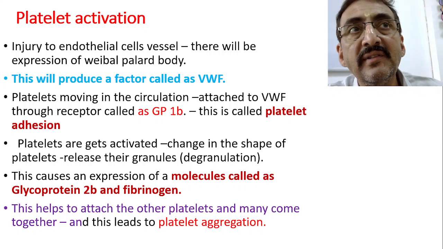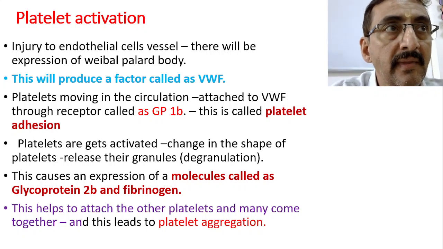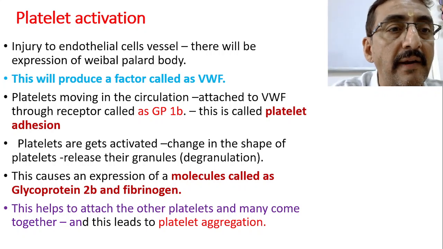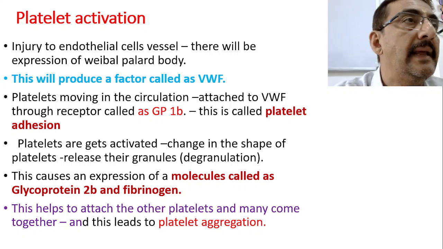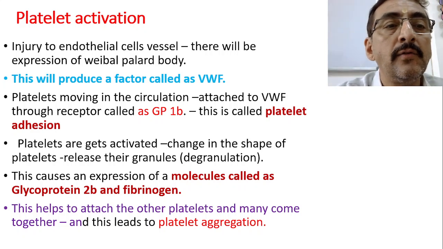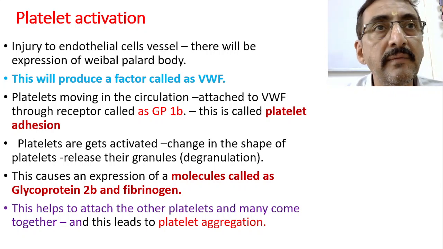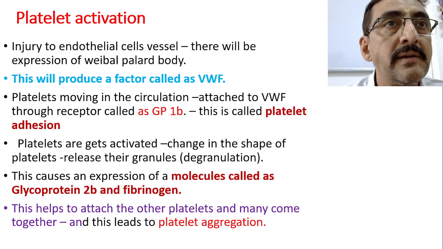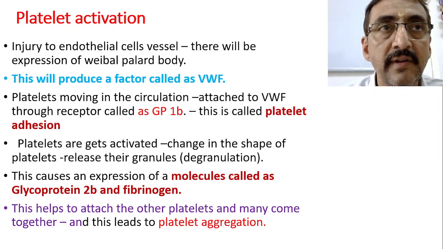As soon as this substance is produced, the platelets which are moving in the circulation get attached to the von Willebrand factor through a receptor called GP1B. That means platelets are moving in the flowing blood. There is an injury at the vessel at a particular site.